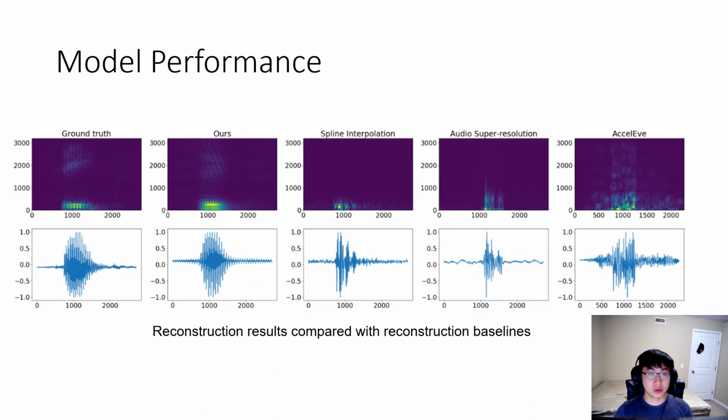And this figure more intuitively shows the reconstruction result of our model and the baselines. The plots on the first row are short-time Fourier transformed spectrogram of the reconstructed audios, and the second row are time sequences. It shows that our model has the most similar reconstruction result to the ground truth, both in time and frequency domain, comparing to the baselines.